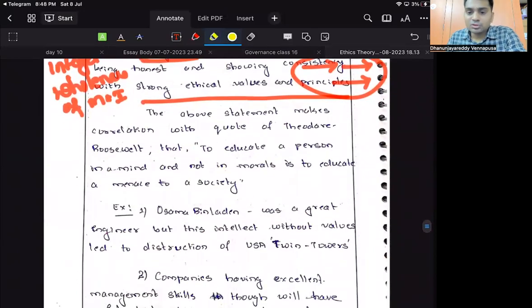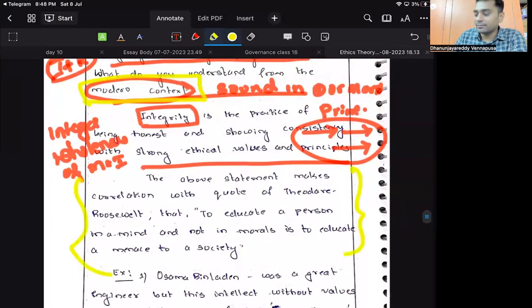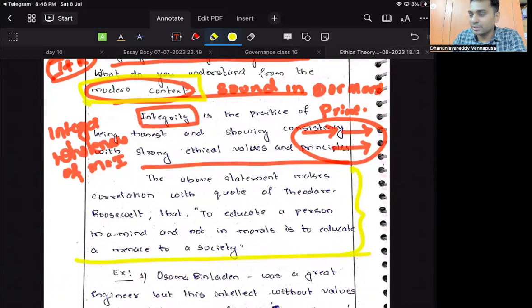Makes correlation with the quotes of Theodore Roosevelt that to educate a person in a mind and not in morals is to educate a menace in society. Why are you writing again here? Write this in ending. So don't drag the sentence with unnecessary quotations. Whatever you have written, write it in the ending, directly address the question. Now you gave the definition of integrity, you will not have time to bring about another quotation. Explain whichever quotation is given, not the quotation of some other fellow. Don't bring your own quotation within quotations again. If you want to write, write it at the end.